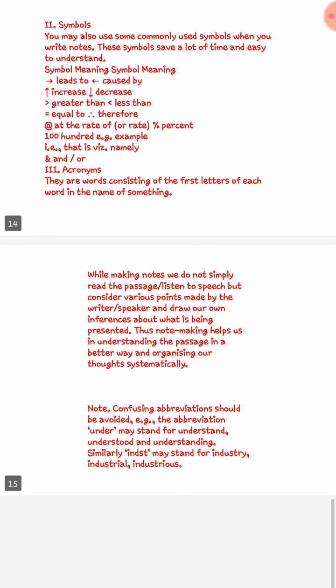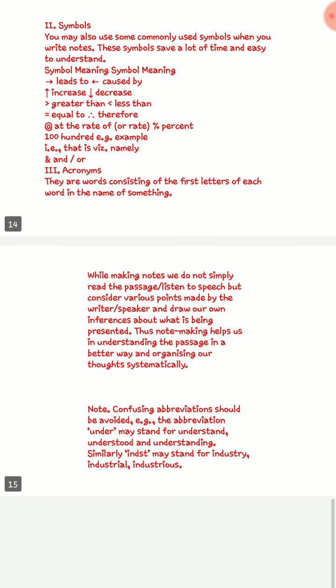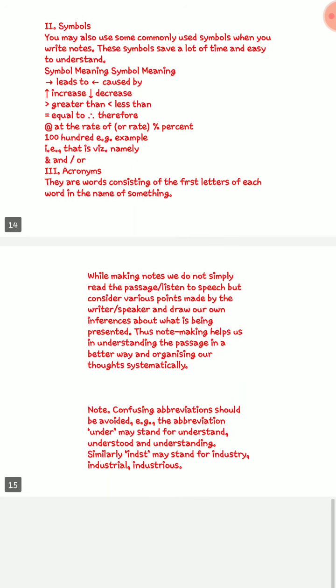That is the reason I told you, the more you practice, the more perfect you will be in this. So unseen passages are to be done on your own. You can look at the examples. I have posted many solved examples, and I have also given many unsolved assignments to practice.